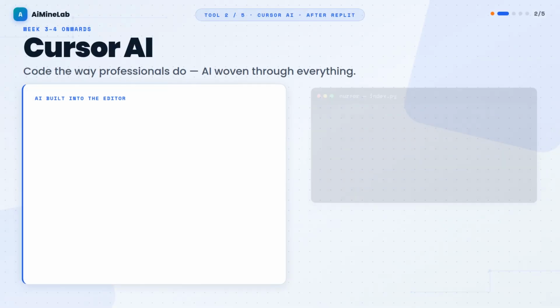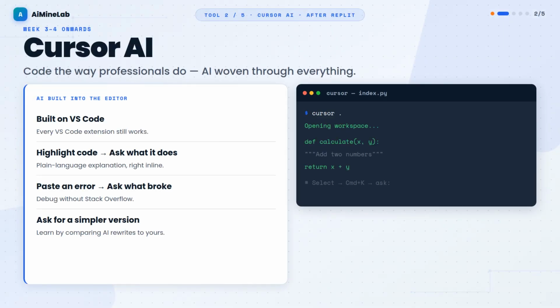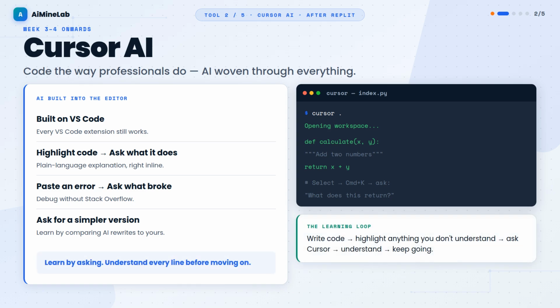After 2 to 4 weeks on Replit, switch to Cursor AI. This is where you learn to code the way professionals do. Cursor is built on the same foundation as VS Code, but with AI woven through the whole experience. Highlight any code and ask what it does. Paste an error and ask what broke. Ask for the next line. Ask for a simpler version of what you just wrote. It answers in plain language right inside the editor.